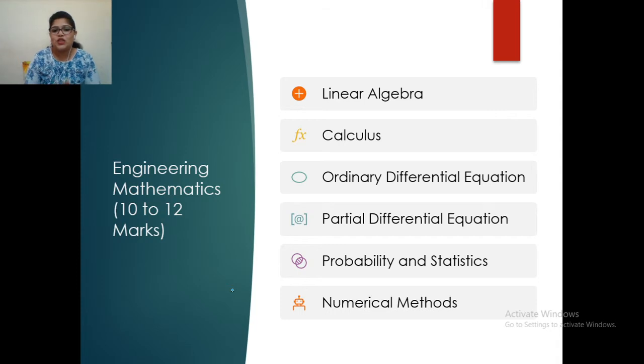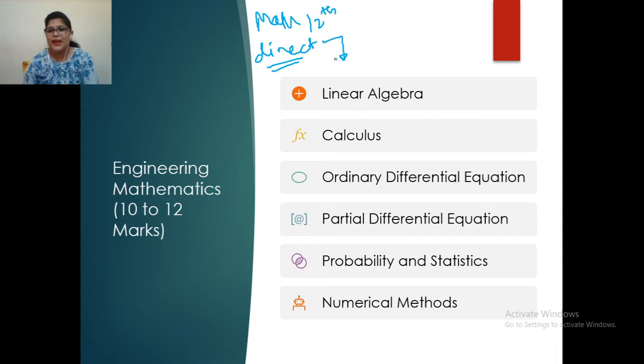So first is engineering mathematics, that is M1, M2, M3. So 11th, 12th students, it is very easy for them because they have already studied maths in detail in 12th standard. But for the students who have come directly into second year through admission, you need to focus more on maths if you're going for GATE, because it is a scoring subject. A lot of easy questions come from here.